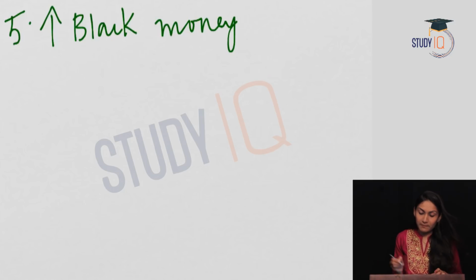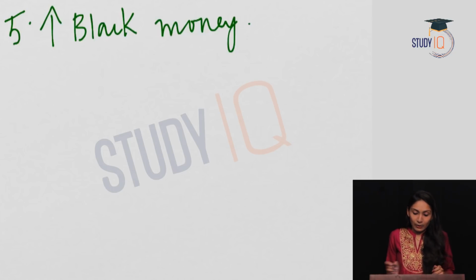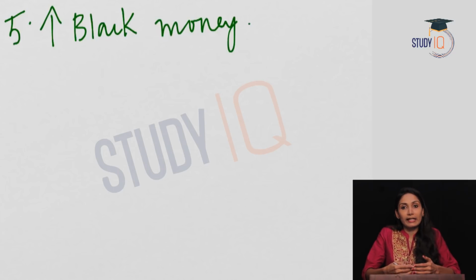The next reason for demand pull inflation is an increase in black money. What is black money? Black money means unaccounted money, the money for which you have not paid taxes. If you save taxes on your income or on your profit or on your money, what will happen? It will increase the purchasing power. How? Now you have more money in your hand for spending. So an increase in black money in the economy will lead to an increase in aggregate demand in the economy, and this will lead to an increase in demand pull inflation in the economy.